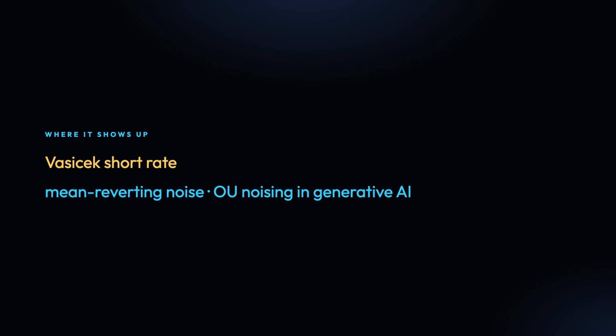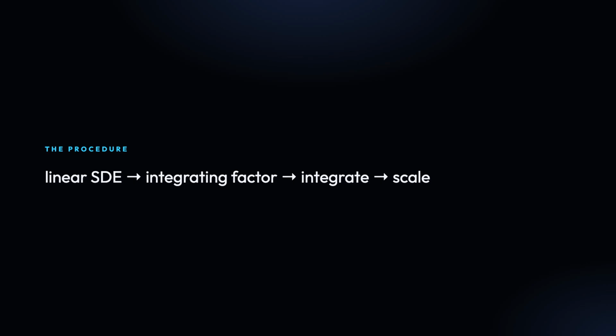In finance, this is the Vasicek model for the short rate. In statistics, it is the standard mean-reverting noise. In generative AI, the same linear SDE appears as an Ornstein-Uhlenbeck noising process. The method is: write the linear SDE, multiply by the integrating factor, integrate, scale back. Then read the mean and the variance off the stochastic integral.